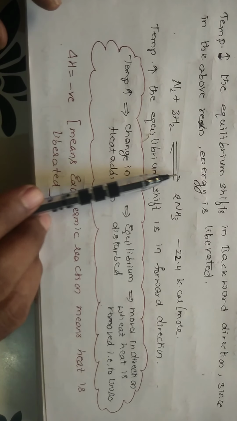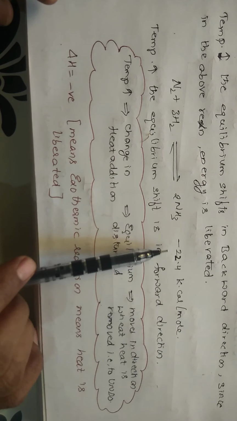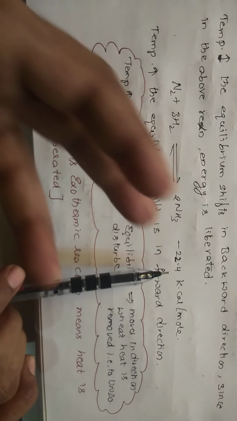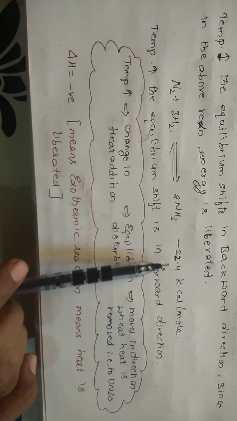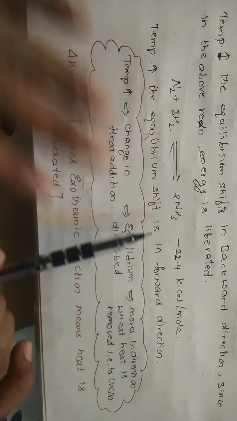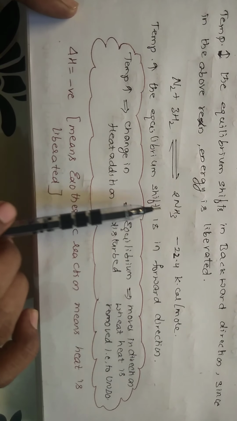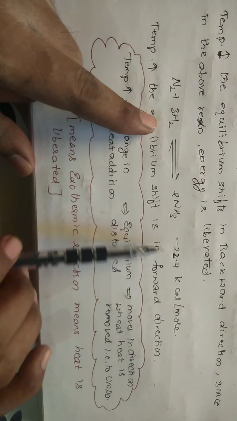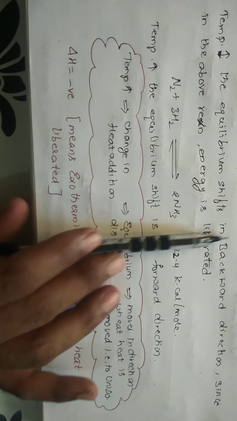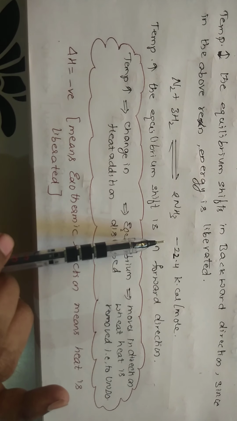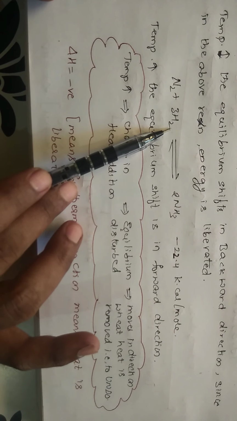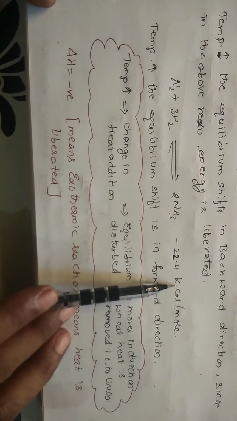Okay, so let me take here N2 plus 3H2, in equilibrium with 2NH3 minus 22.4. What is it indicating? It is absorbing energy. So if you increase the temperature, what happens? It moves in the forward direction. It requires energy, right? The plus sign means energy is liberated, and this minus means energy is absorbed. So if you increase the temperature, it absorbs the energy and moves in the forward direction.